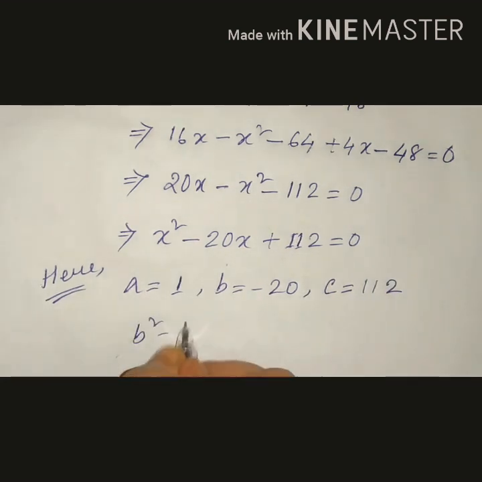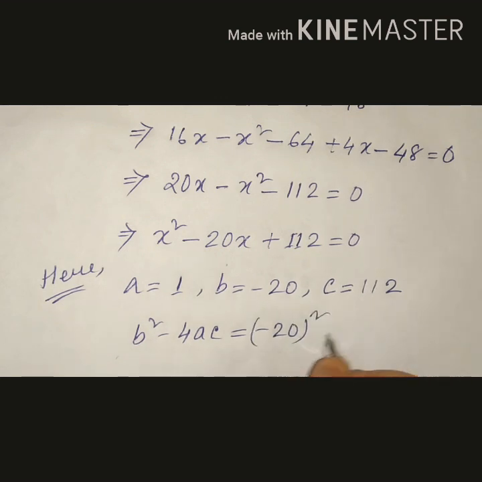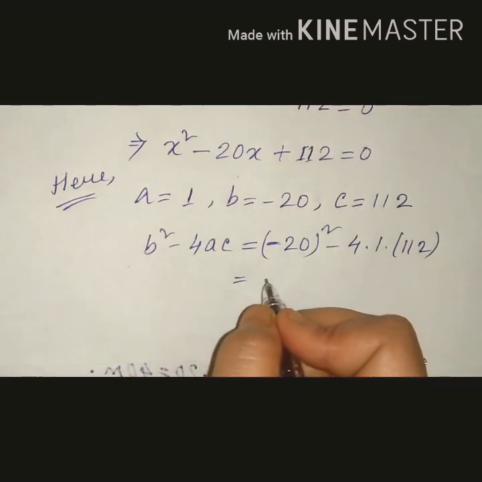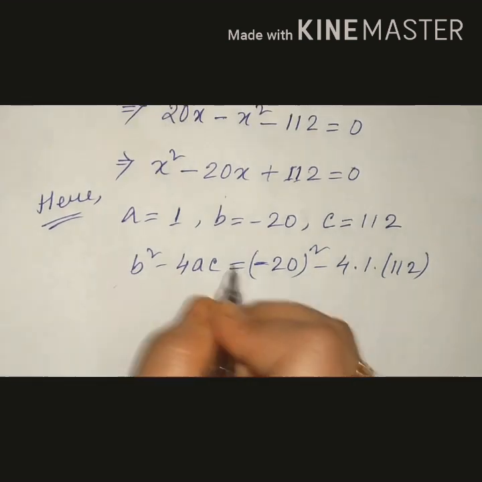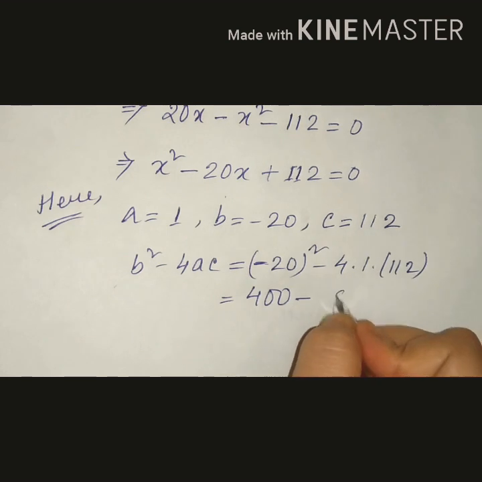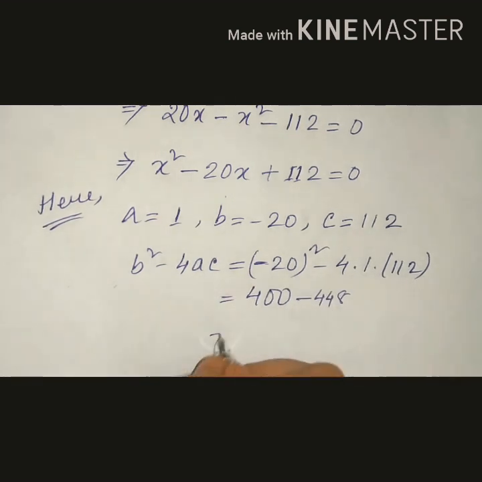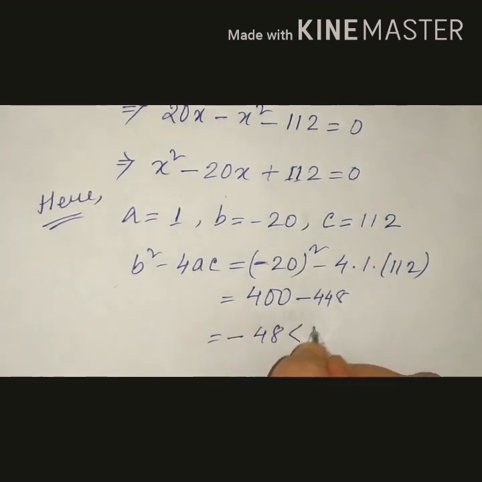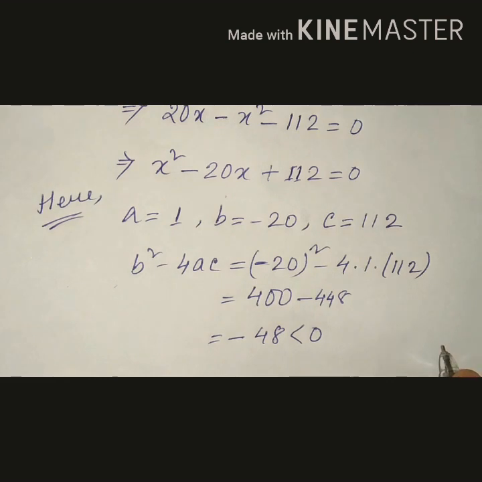So b square minus 4ac, you will get it as minus 20 whole square minus 4 into 1 into 112. That means this one minus into minus is plus. So 20 square will be what? 400 minus, and this one 448. That means minus 48, which is less than 0. Therefore, the roots are unreal.